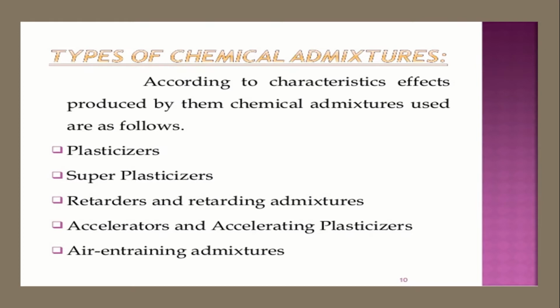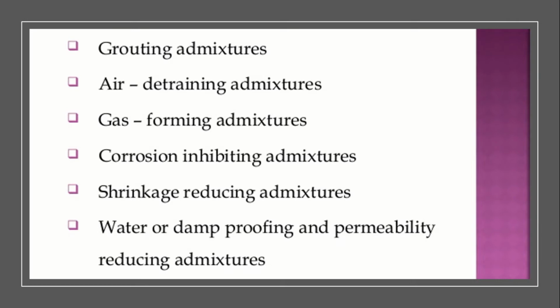So the types of chemical admixtures which are basically used are plasticizers, superplasticizers, retarders and retarding admixtures, accelerators and accelerating plasticizers, and air entraining admixtures. Then grouting admixtures, air detraining admixtures, gas forming admixtures, corrosion inhibiting admixtures, shrinkage reducing admixtures, water or damp proofing and permeability reducing admixtures.